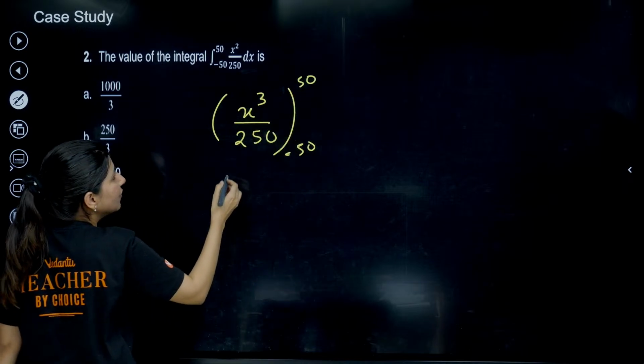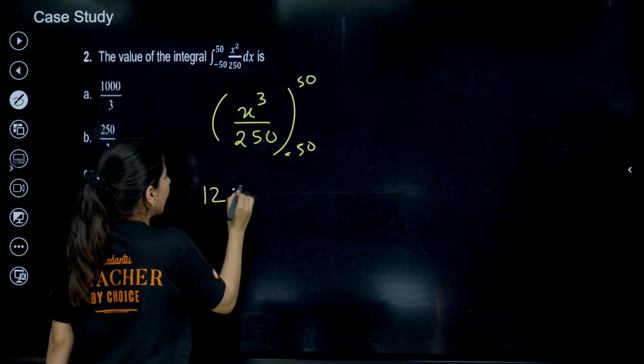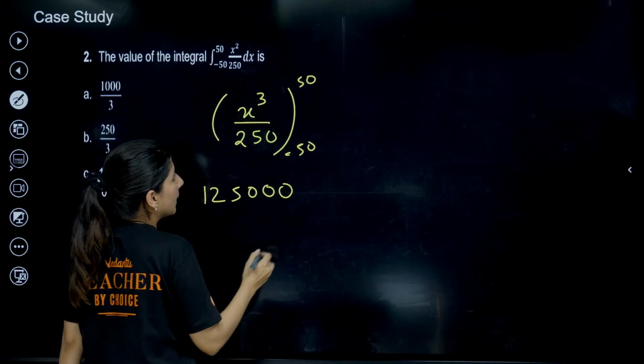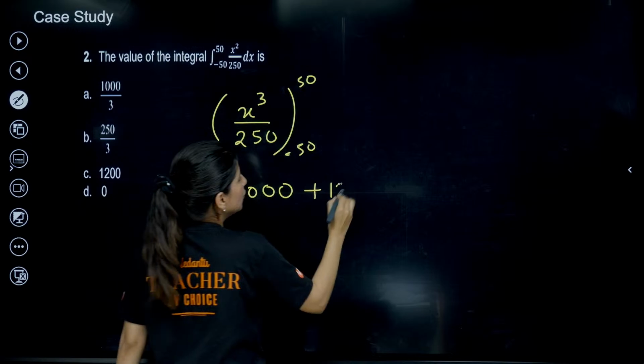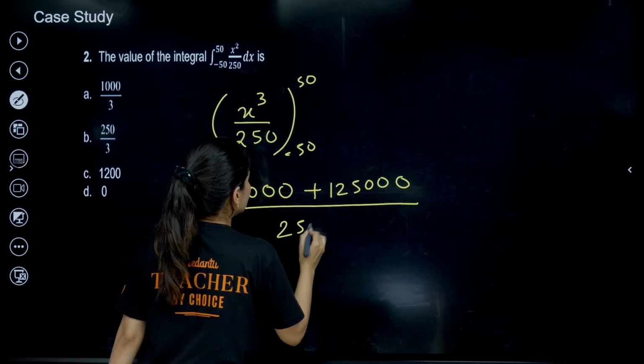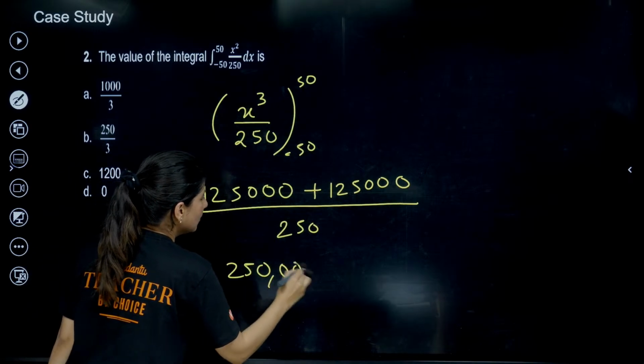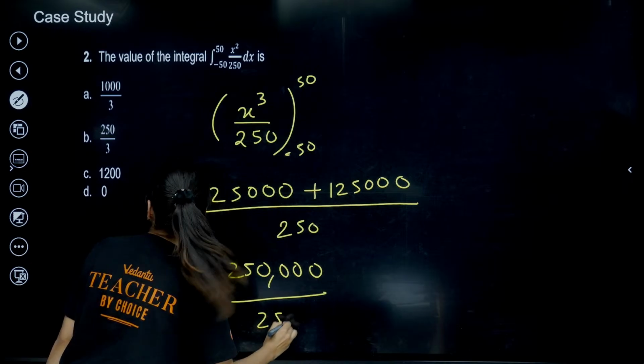Now plug in the value. 50 cube is 125000, minus minus plus 125000, so 250000 upon 250.